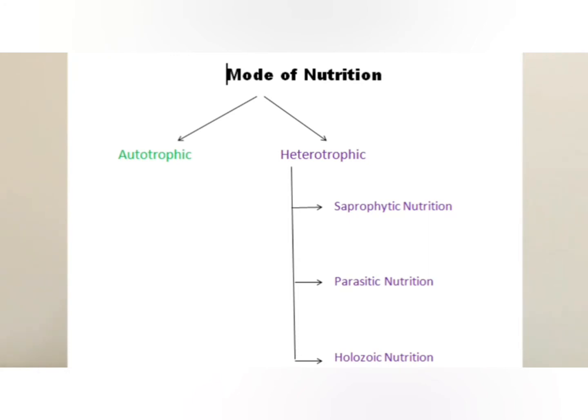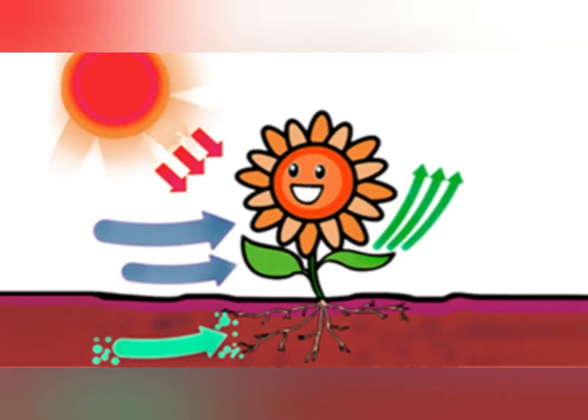So these living beings can synthesize their own food by utilizing inorganic substances like water and carbon dioxide in the presence of sun's light energy. For example, green plants and some bacteria.